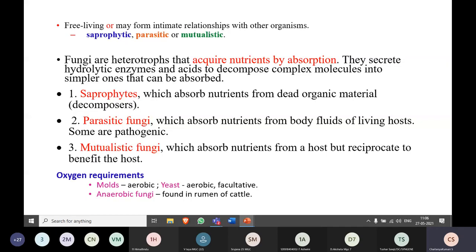Now coming to another category, that is mutualistic fungi. So mutualistic means both the host as well as the fungi will be benefited from each other. So they will absorb the nutrients from the host, but the host also will get benefited. Can anyone tell me an example under this category? Mutualistic fungi, do you know?